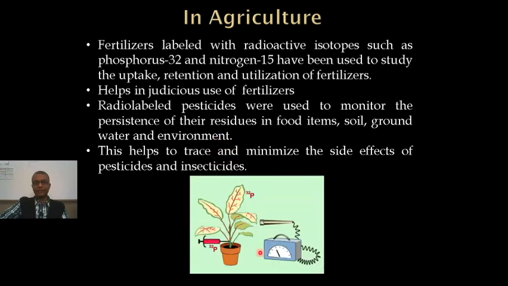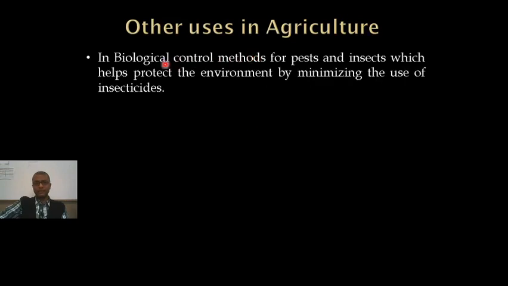This is a simple example where we are showing the absorption of radiophosphorus. The fertilizer is introduced into the plant and the plant absorbs it. Then with the help of a detector, we can detect the amount of radiation being emitted from the different parts of the plant. So where phosphorus is stored, we can study. There are other uses in agriculture.